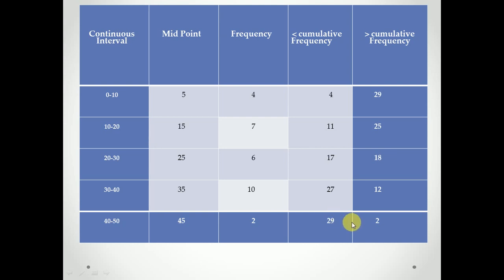For the greater than cumulative frequency, you have to take the total first, 29. 29 minus 4 is 25. 25 minus 7 is 18. 18 minus 6 is 12. 12 minus 10 is 2. These are the greater than cumulative frequencies. So you have to compute both less than and greater than cumulative frequency.